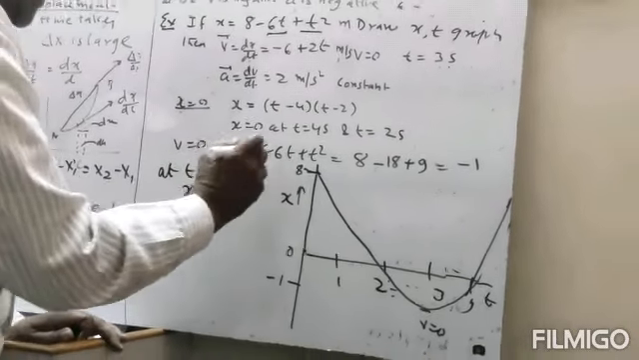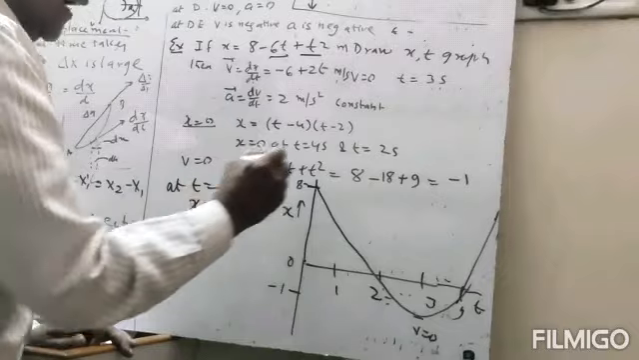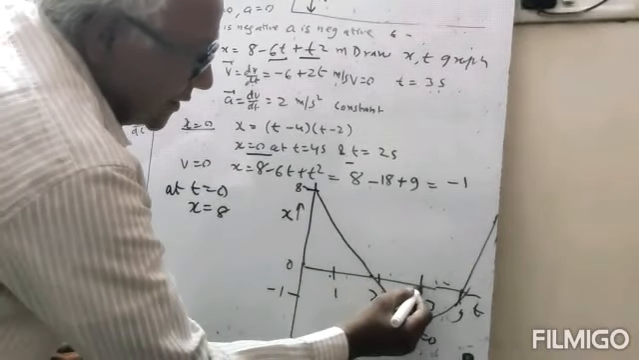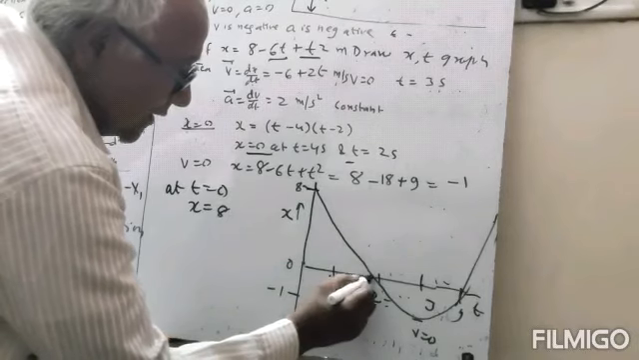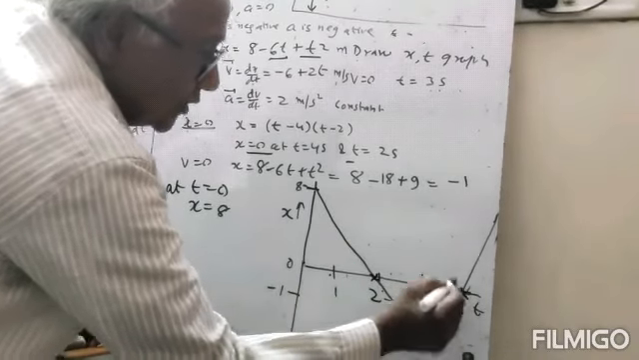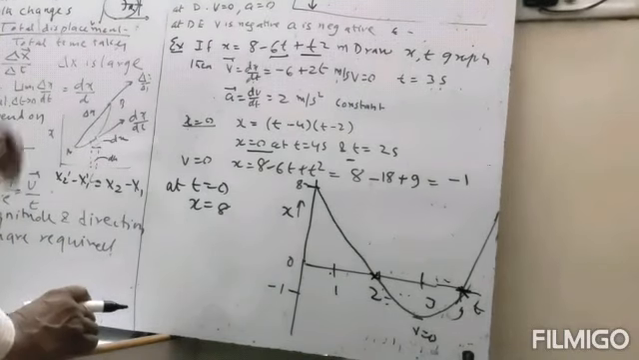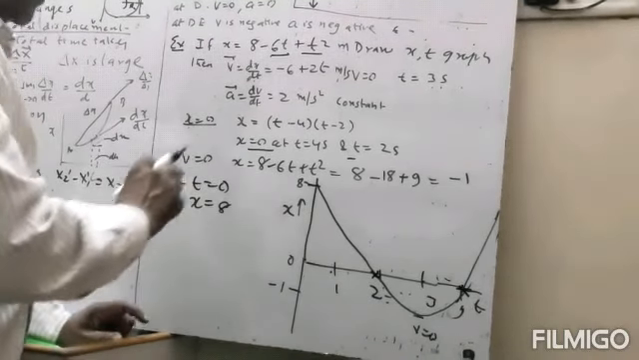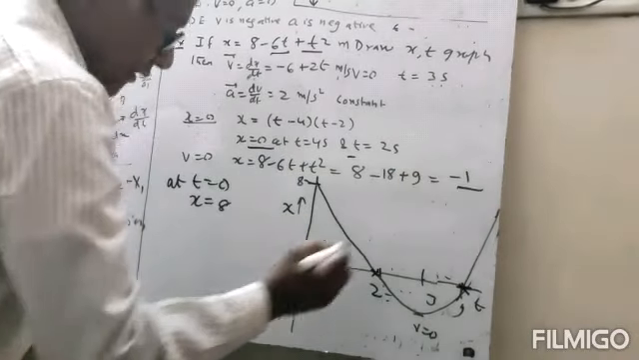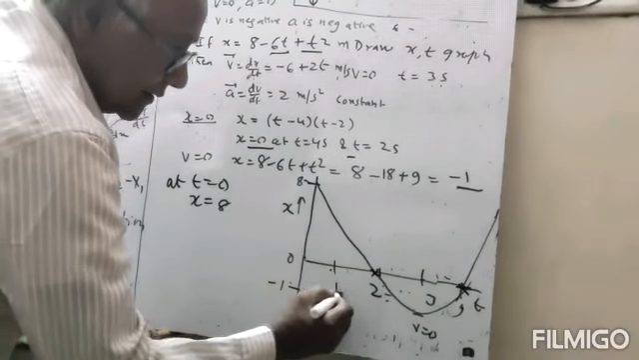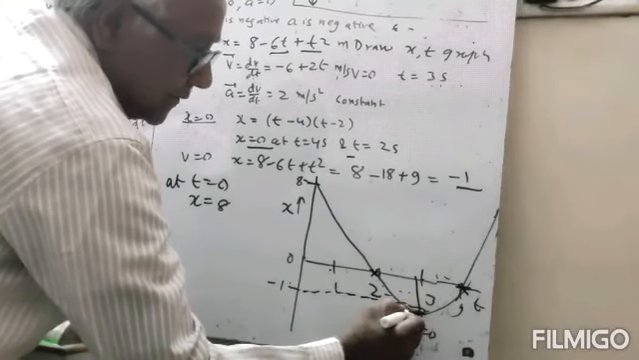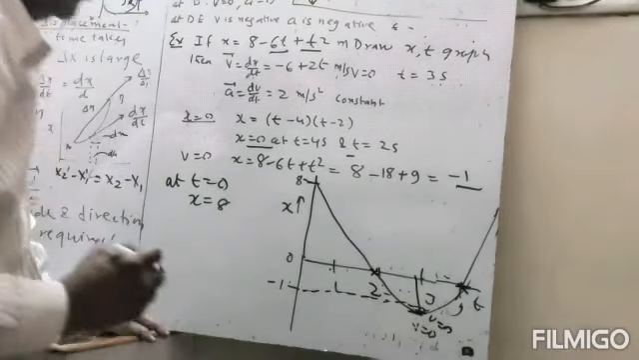Now x is equal to 0 at 2 seconds and 4 seconds. So this is time 1 second, 2 seconds, 3 seconds, 4 seconds. At 2 seconds x will be 0, and at 4 seconds x will be equal to 0. Now velocity will be equal to 0 when x is equal to minus 1. So here x is equal to minus 1, this will be the point where v will be equal to 0.